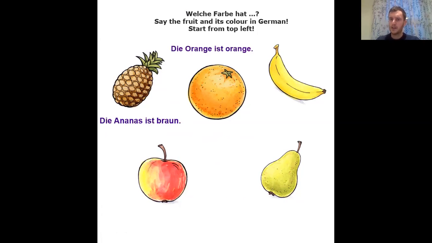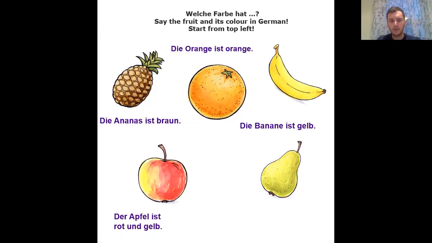What colour is the next one? What colour is the banana? Die Banane is gelb. The banana is yellow. Der Apfel ist, can you remember the word for maybe red or maybe green? Because I know we can get red apples and I know we can get green apples. What colour is the apple?